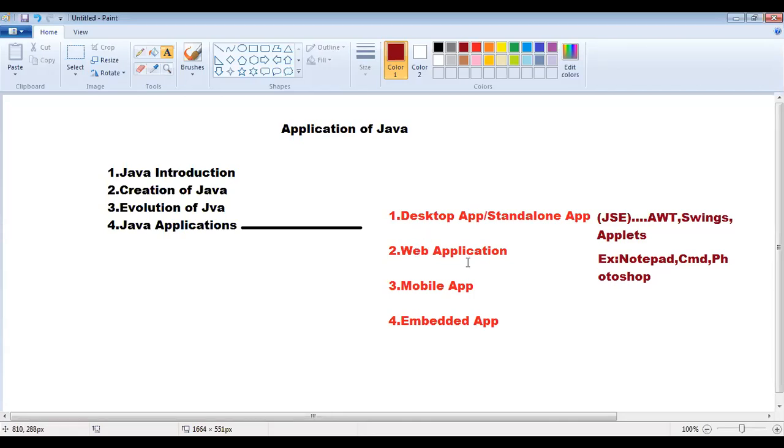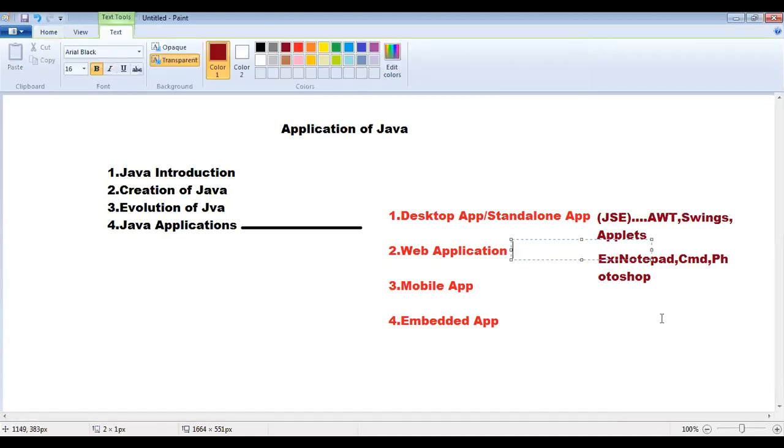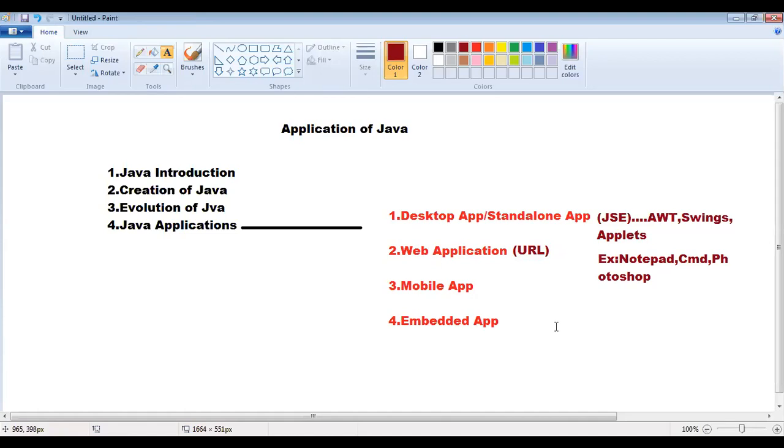The second one, web applications. A web application is an application which runs inside the browser. Whenever we run such an application, it must be run with the help of a URL. That's why I use the word browser: the application which runs inside the browser is called a web application.